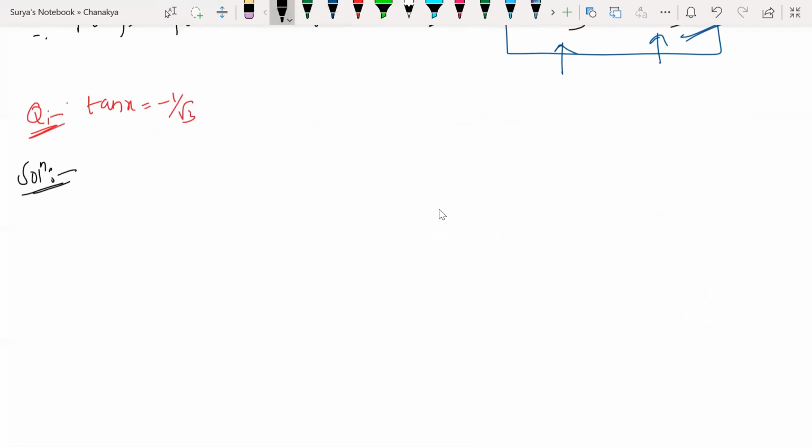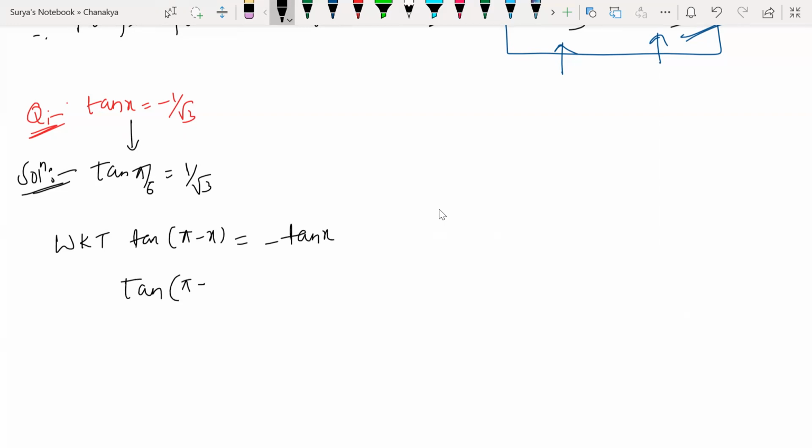Tell me here, guys, tan x. So what in place of x must I substitute so that it will become 1 by root 3? Tan 30 degrees, pi by 6, is equal to 1 by root 3, isn't it? So guys, we know that tan of 180 minus x gives me minus tan x, isn't it? So x is equal to pi by 6 here.